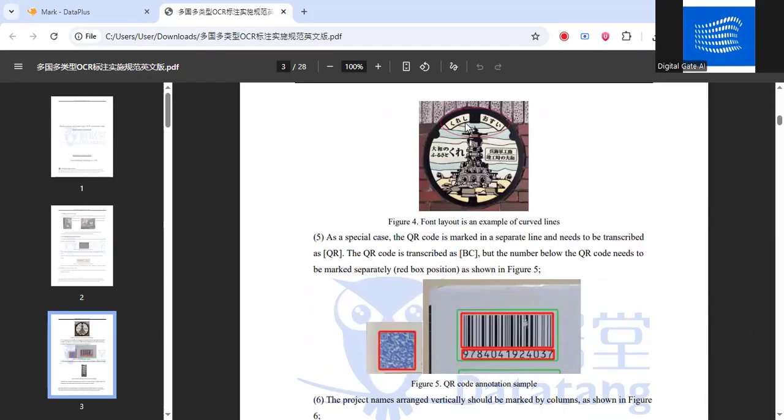Then we have font layout, which is an example of curved lines. So these are the curved lines. I'm going to ask a question: if you have this type of scenario, what will you do? Will you make a single box or two separate boxes? This is a question from my side. Please answer. In this case, what will you do? A single box or two different boxes? You can use the chat box to answer.